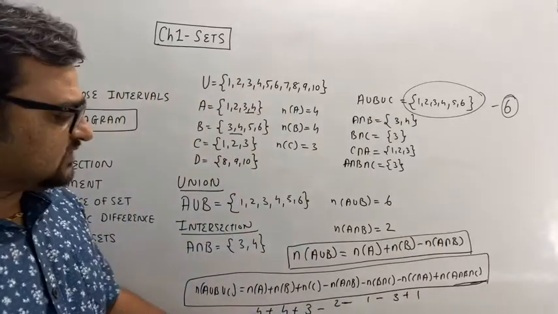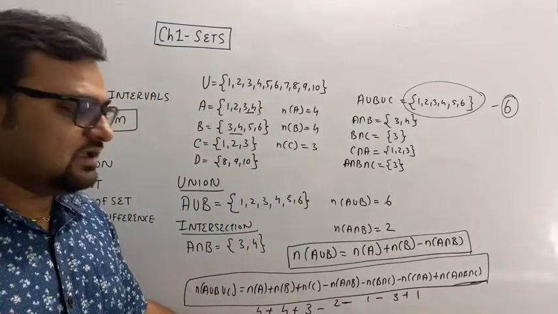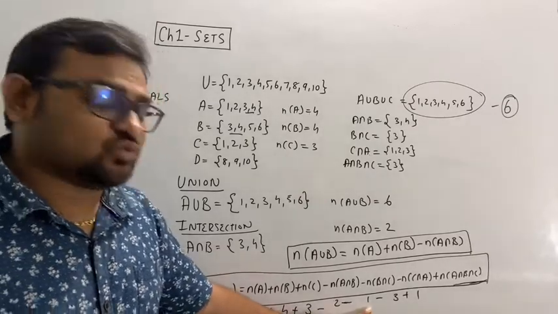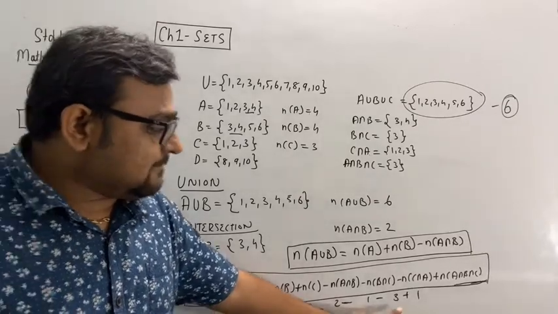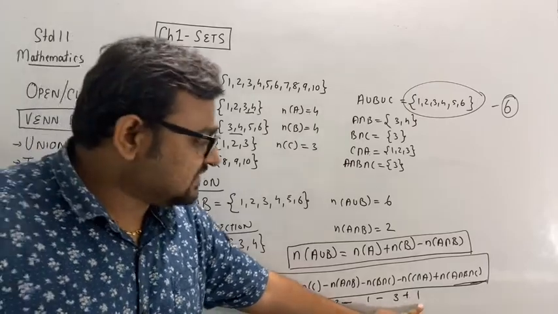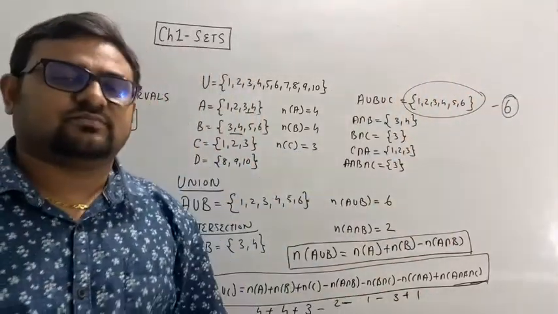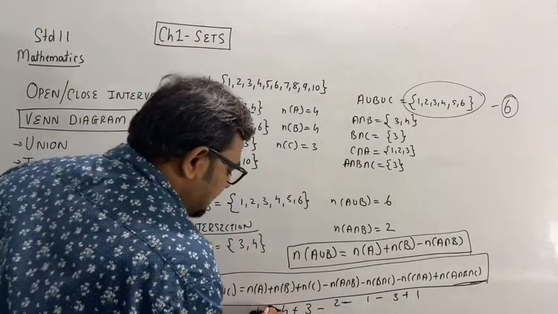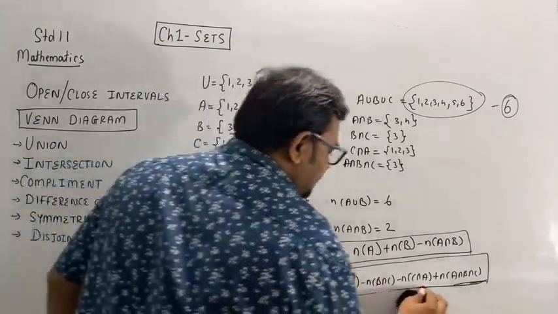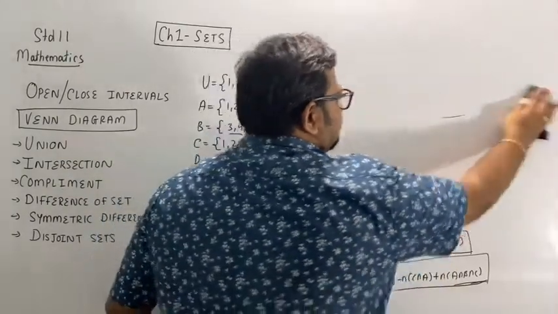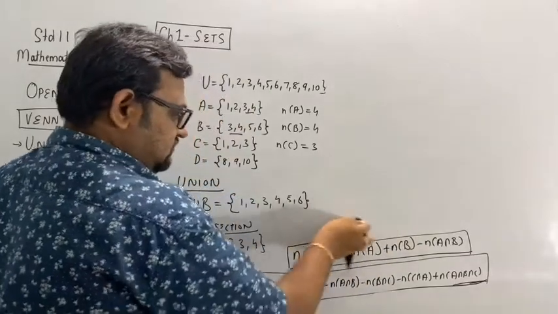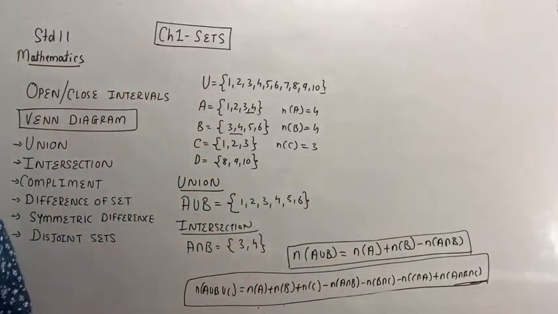So 4 plus 4 is 8, plus 3 is 11. 11 minus 2 is 9, minus 1 is 8, minus 3 is 5, plus 1 is 6. Clear? So remember these two are the important formulas for union. Note down these two formulas, then we'll start with Venn diagrams.